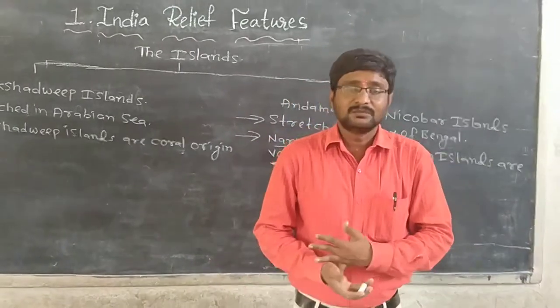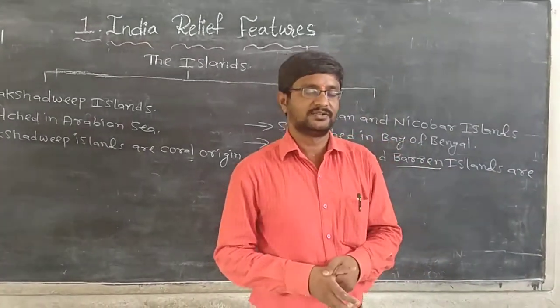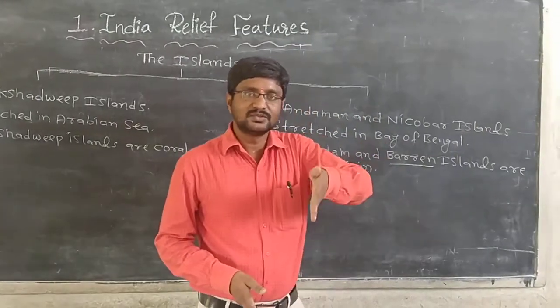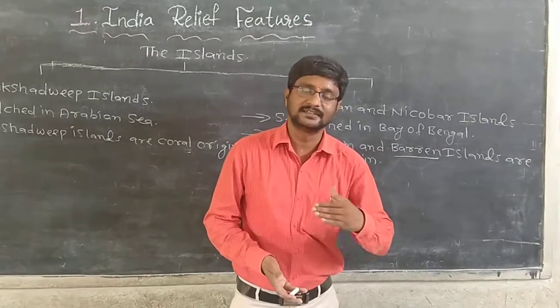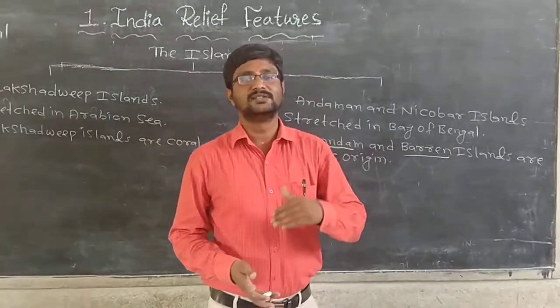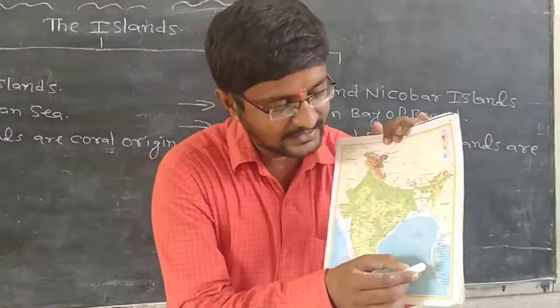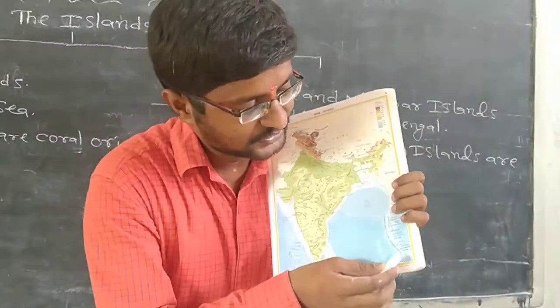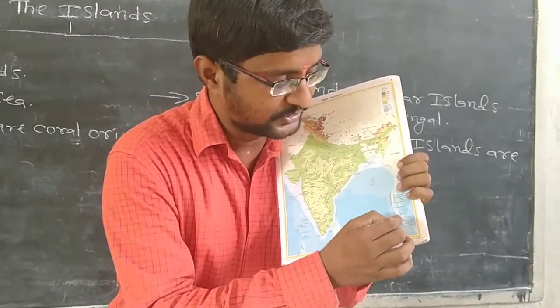Another important feature of the Andaman and Nicobar Islands is that the southernmost tip of India is located here. See, these are Andaman Islands, these are Nicobar Islands. The southernmost tip of our country is located in the Nicobar Islands.